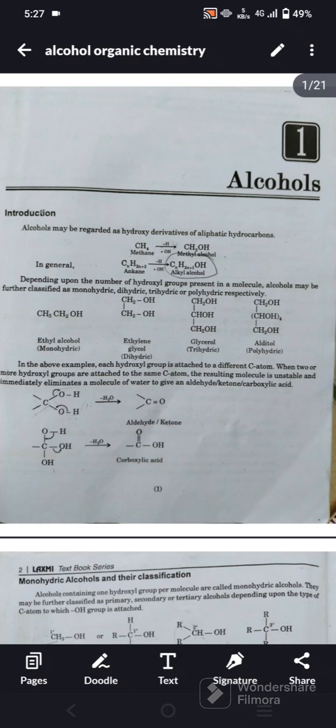In the above examples, each hydroxyl group is attached to a different carbon atom. When two or more hydroxyl groups are attached to the same carbon atom, the resulting molecule is unstable and immediately eliminates a molecule of water to give an aldehyde, ketone or carboxylic acid.